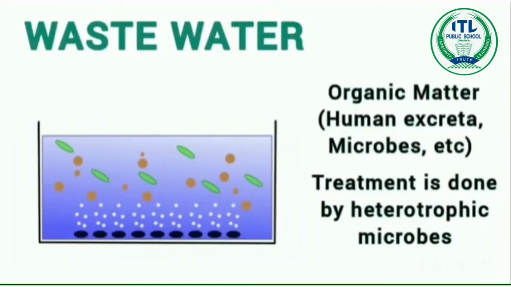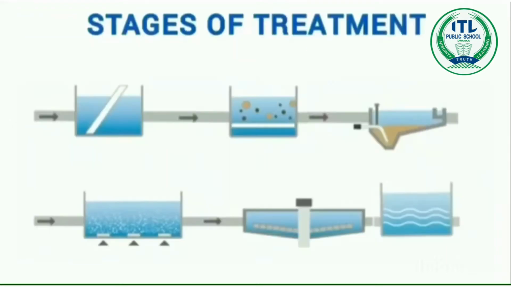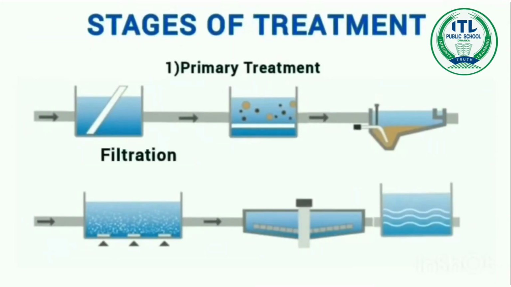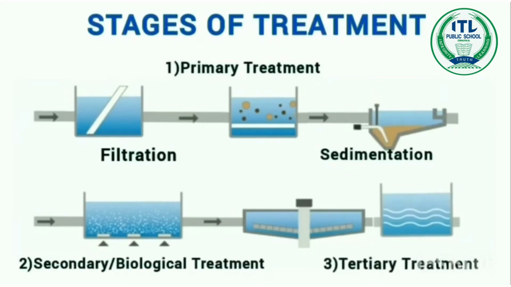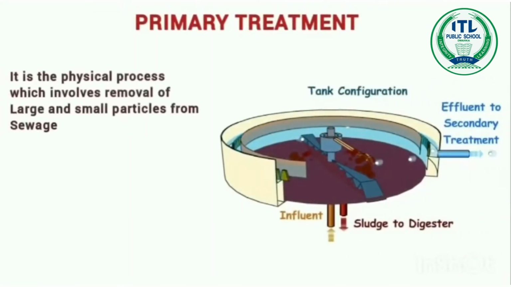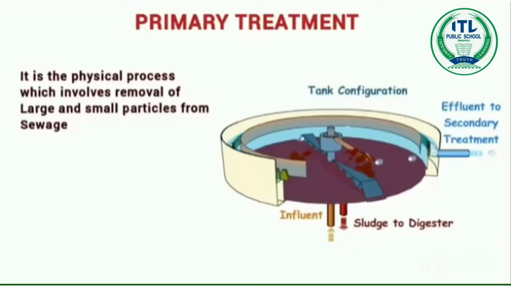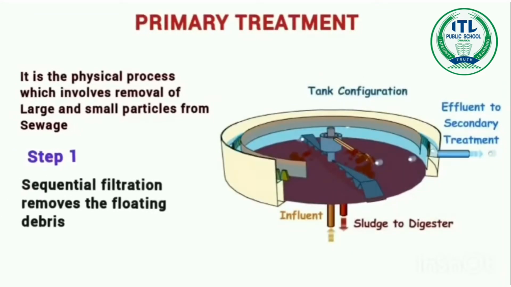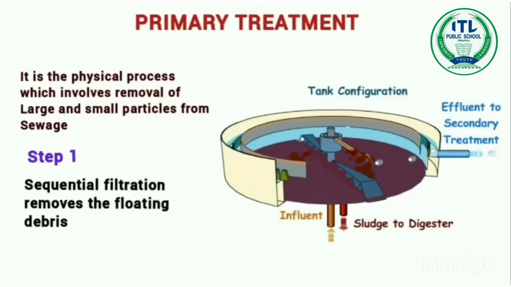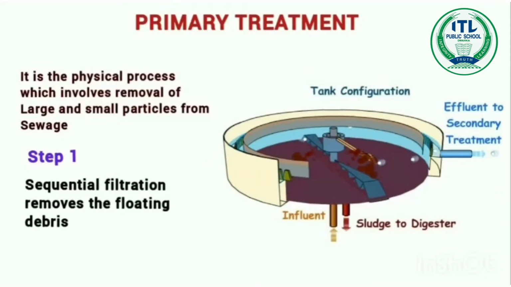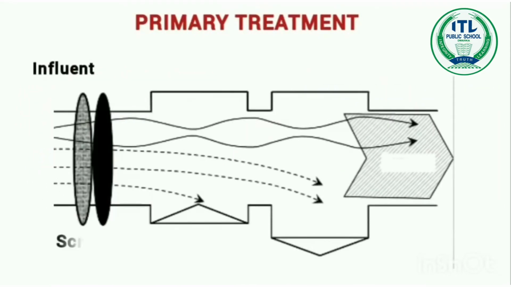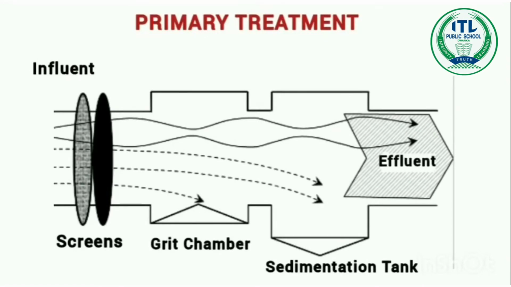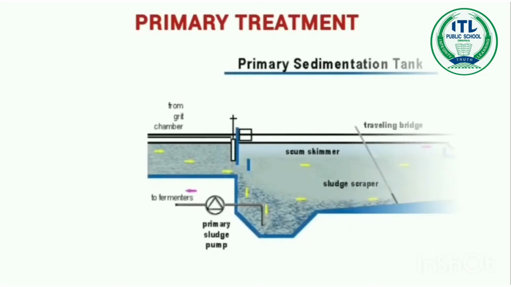Treatment of wastewater is done by heterotrophic microbes which are naturally present in sewage. The treatment can be carried out in the following stages: primary treatment, secondary treatment. Primary treatment involves the removal of large and small particles from sewage. It has two steps: sequential filtration, which is used to remove the floating debris, and sedimentation, where the grit, soil, and small pebbles are removed. All solids that settle form the primary sludge, and the supernatant forms the primary effluent.